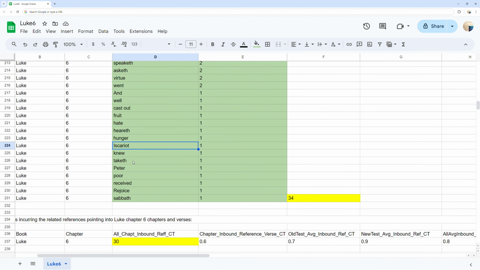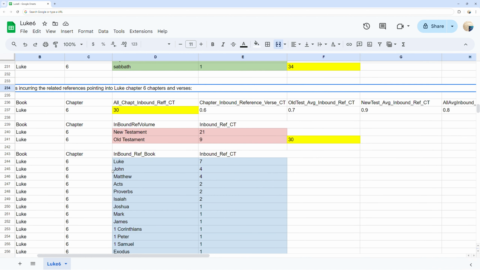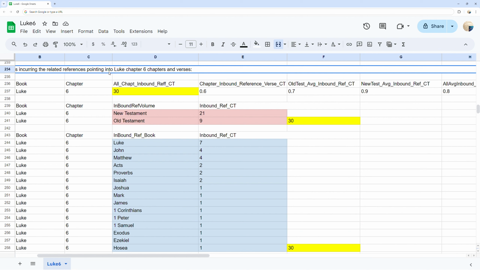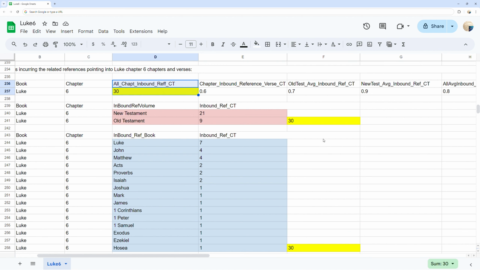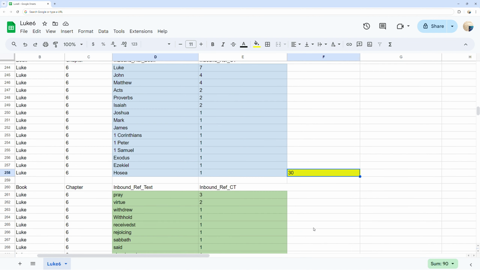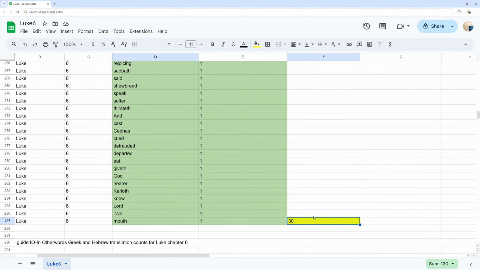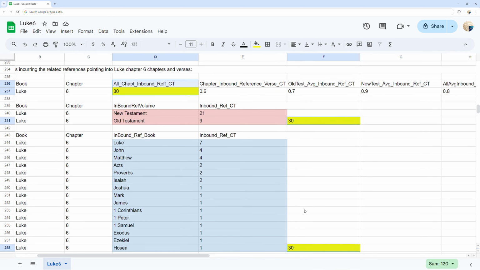Verse counts and the words incurring the related references pointing into Luke chapter 6 verses. You can see in yellow the total inbound related references pointing into Luke chapter 6 at 30 references, as well as the counts per each verse in Luke chapter 6 and the average inbound reference per verse at 0.6 per verse, and the per verse rates for the Old Testament, New Testament, and both to the right for comparison.